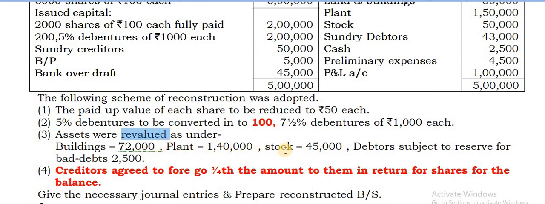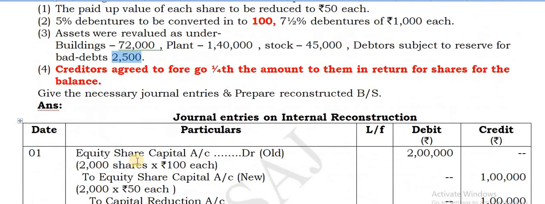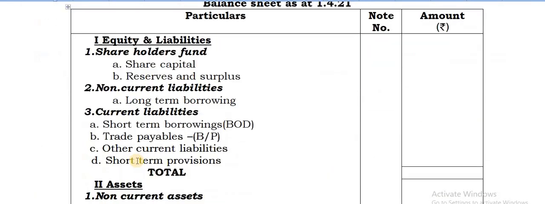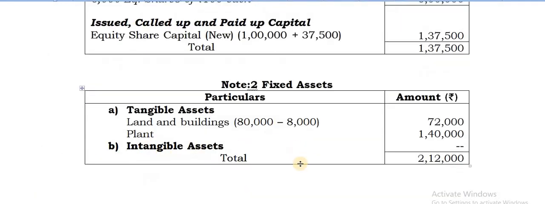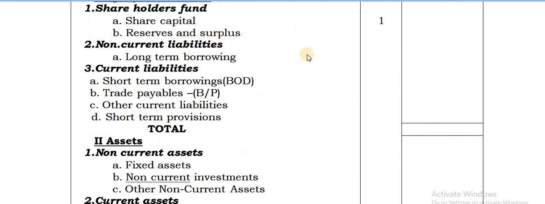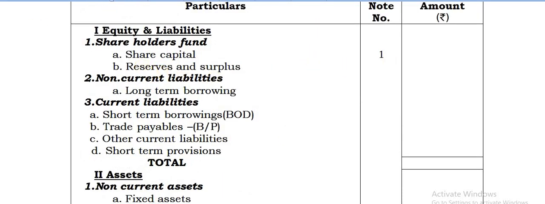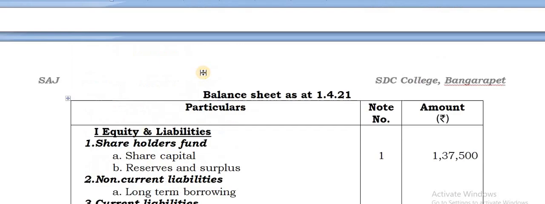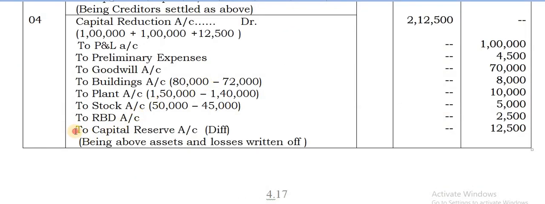Fixed assets. Besides, stock you can take 45,000. Debtors minus RBD needs to be made. Okay. So you can take the same amounts now. So those two only fixed assets are there. So that gives you 2,12,000. Now you can go for entering the values here. Share capital as we have got, it is 1,37,500.